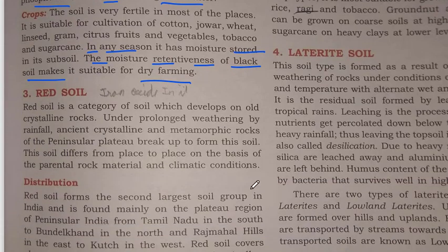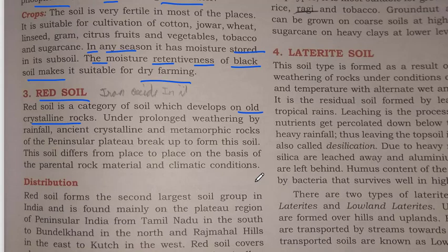Third is red soil. Red soil is a category of soil which develops on old crystalline rocks. Under the prolonged weathering by rainfall, ancient crystalline and metamorphic rocks of the peninsular plateau break up to form this soil. This soil differs from place to place on the basis of the parental rock material and climatic conditions. So these soils develop on the old crystalline rock.